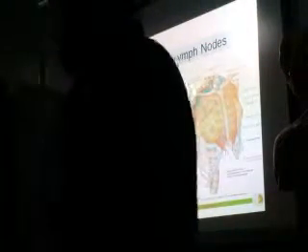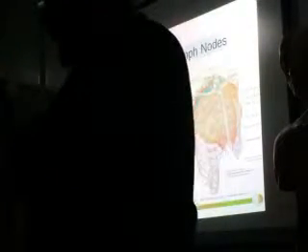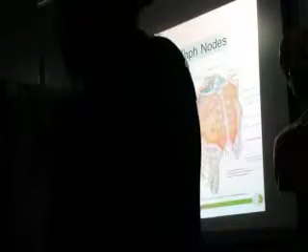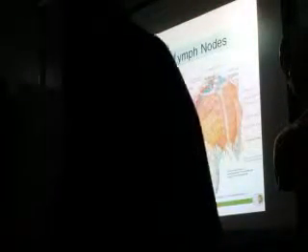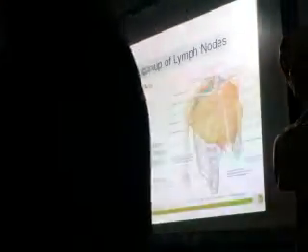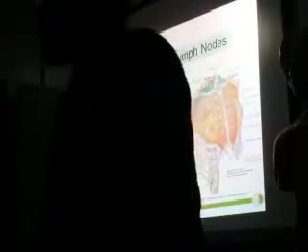These are the groups of lymph nodes present in the axilla, and they drain the pectoral region of that side, for each side. Then the back of that side, as well as a part of the lower part of the neck, and a small part of the upper part of the abdomen. These are some of the regions drained by the axillary group of lymph nodes. And this is very important, especially for carcinoma of the breast.